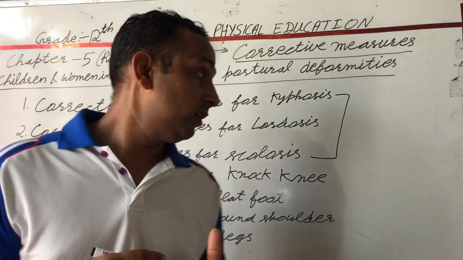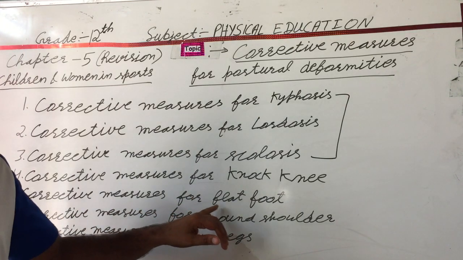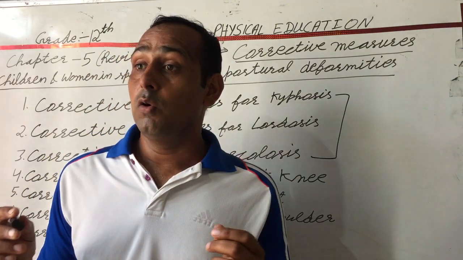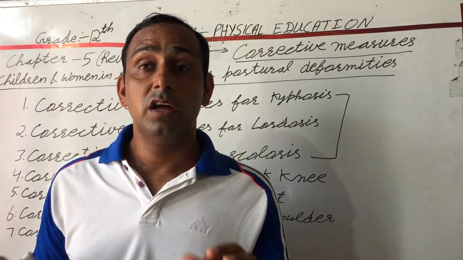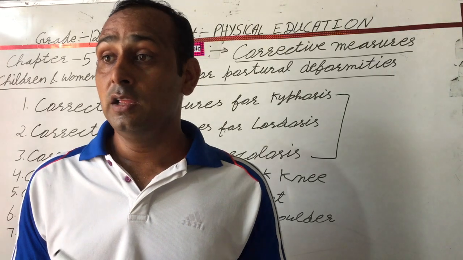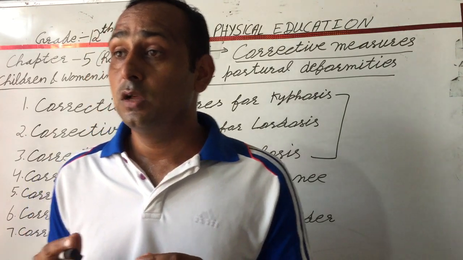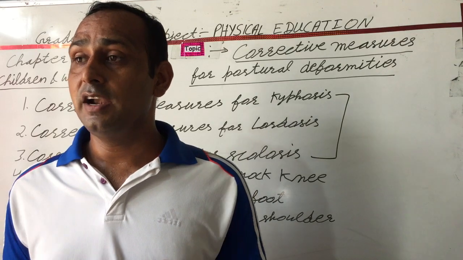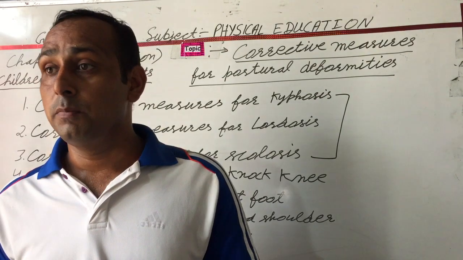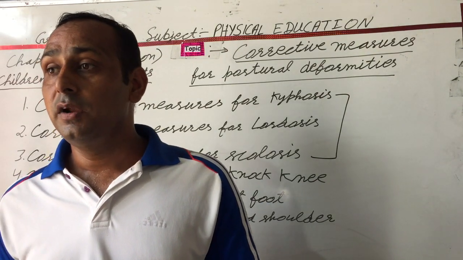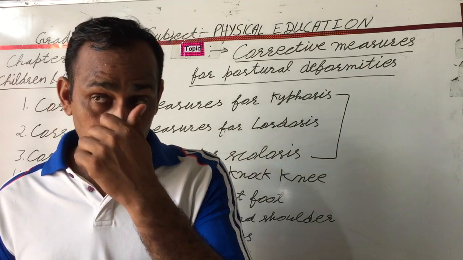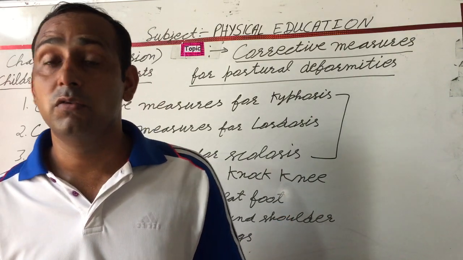After this, we discuss the corrective measures for flat feet. Run barefooted over a clean surface, jump on the toes regularly, and perform rope skipping regularly. Next, raise the body slowly on the heels while standing, balance the body on the toes while hands and head are raised up, then come back to the normal position. Repeat the exercise 10 times. Next, walk on the toes. This is all for flat feet.